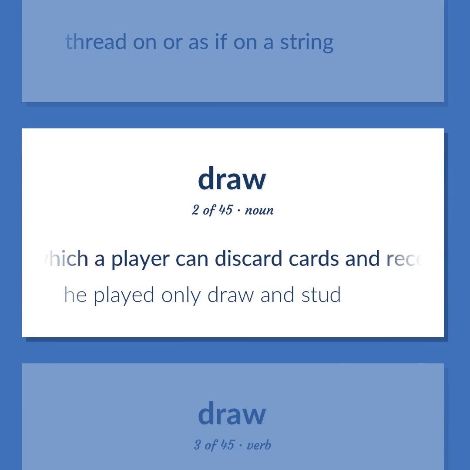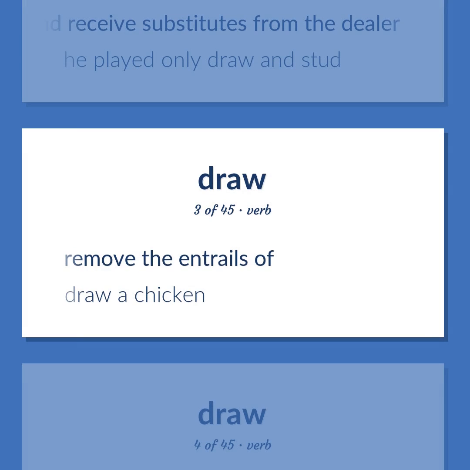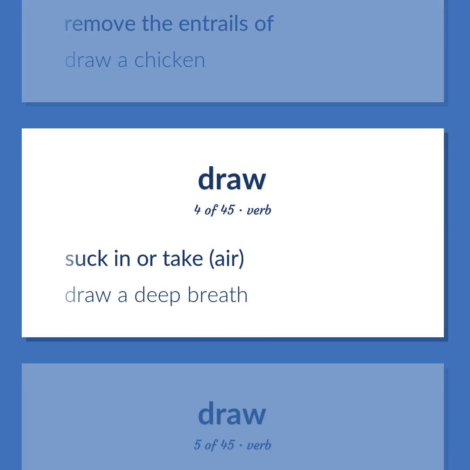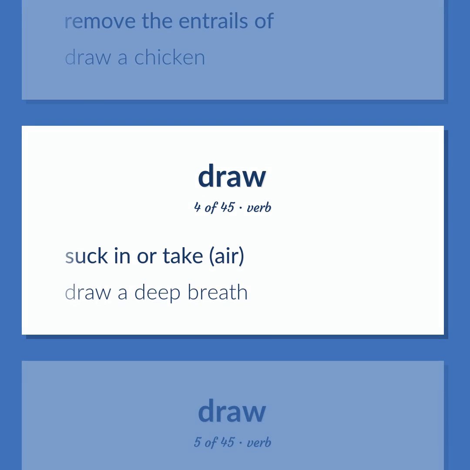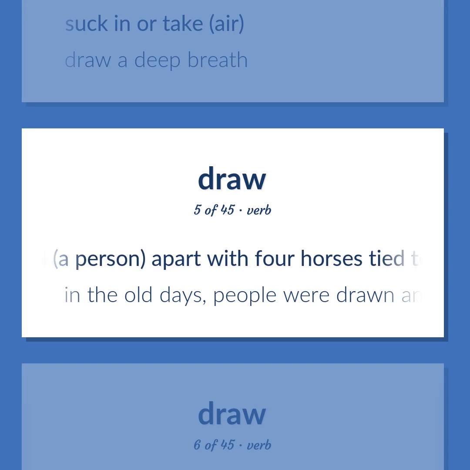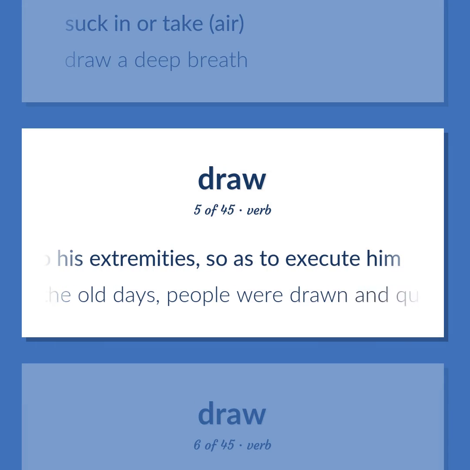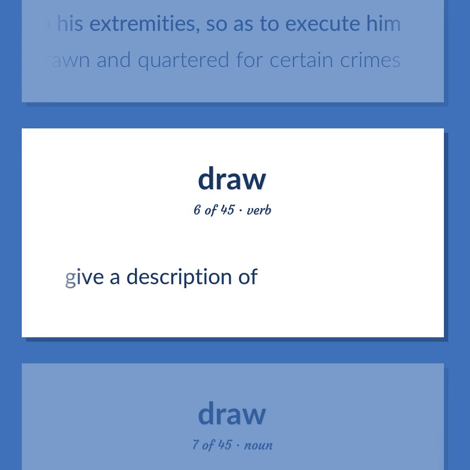Poker, in which a player can discard cards and receive substitutes from the dealer. He played only draw and stud. Remove the entrails of. Draw a chicken. Suck in or take air. Draw a deep breath. Pull a person apart with 4 horses tied to his extremities, so as to execute him. In the old days, people were drawn and quartered for certain crimes. Give a description of.